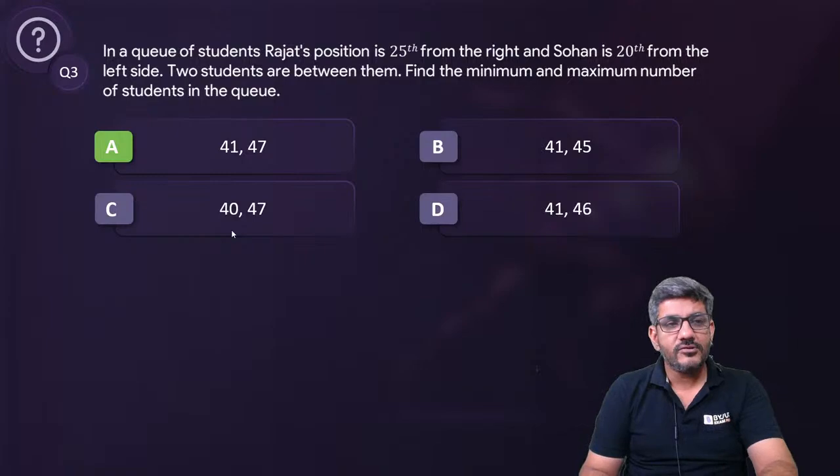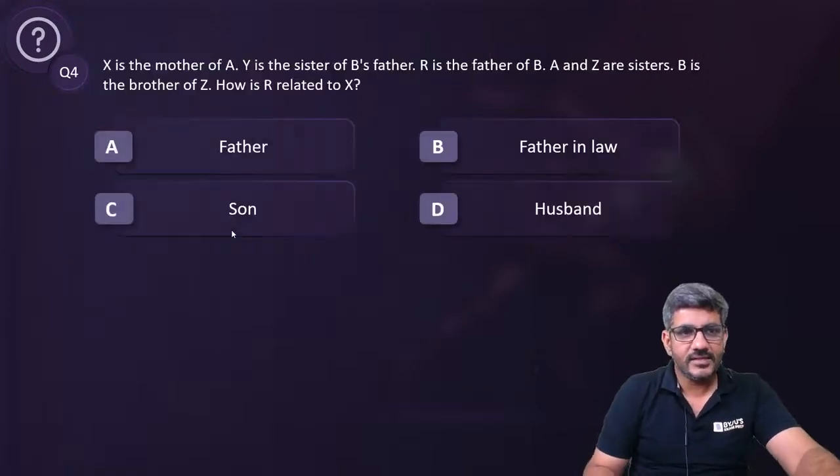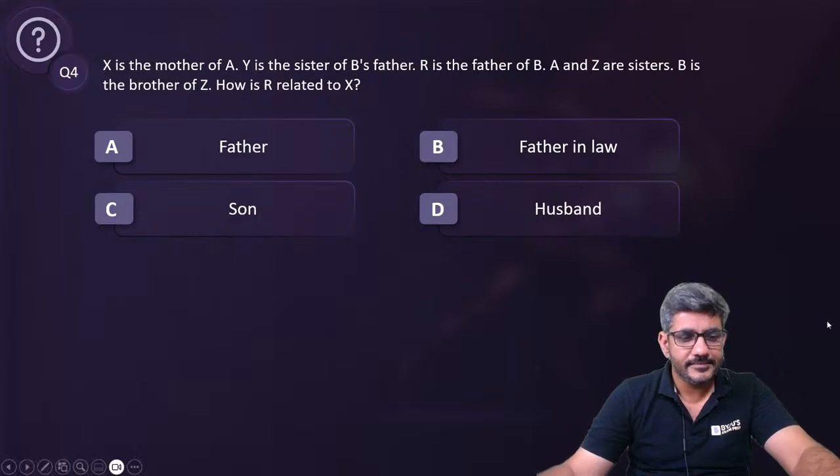I'll move ahead now to the next question. Question number 4 on your screen is here. What is the answer for this? Please tell me.